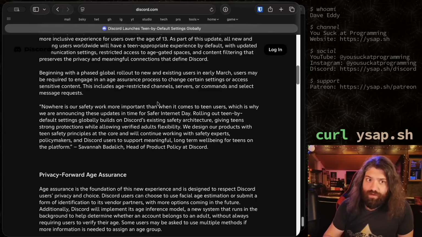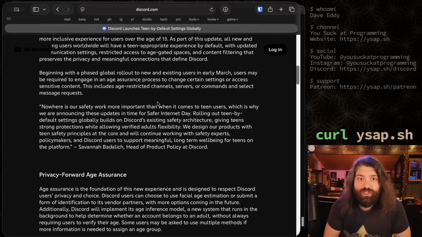Beginning with a phased global rollout to new and existing users in early March, users may be required to engage in an age assurance process to change certain settings or access sensitive content. Here we go. This includes age-restricted channels, servers, or commands and select message requests.